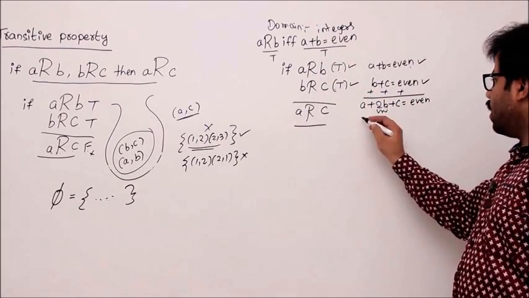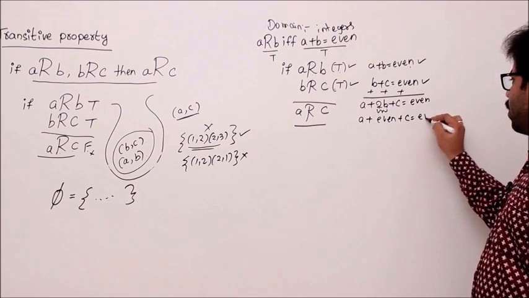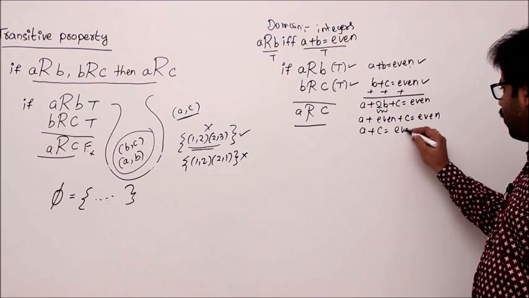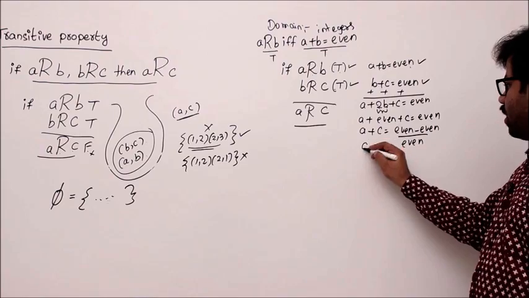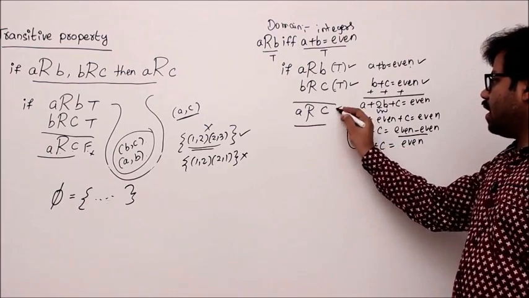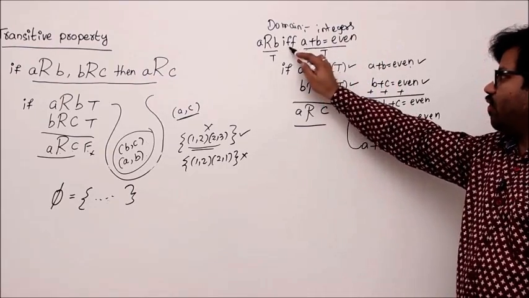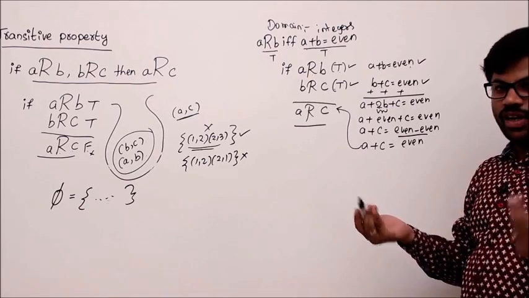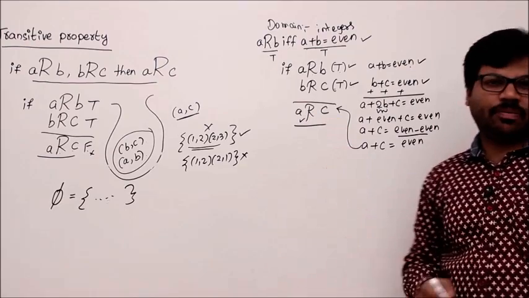Then 2 times b is always an integer whenever b is an integer, which is also a true fact. Then it becomes a plus 2b plus c equal to an even number, isn't it? Now a plus c equals even minus even, right? Even minus even is an even number, correct? So a plus c is even. Read the definition again: whenever a plus c is even, a should be related to c. That is the definition of the relation, we can't say no, right? That's why whenever this definition is true, automatically a is related to c.